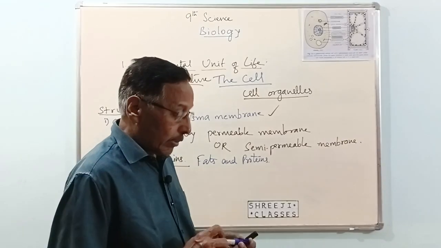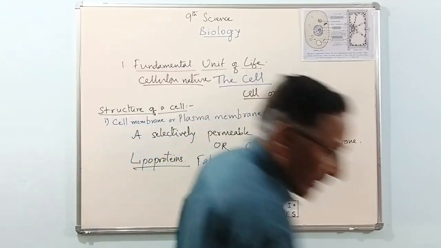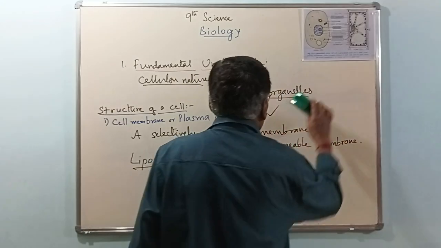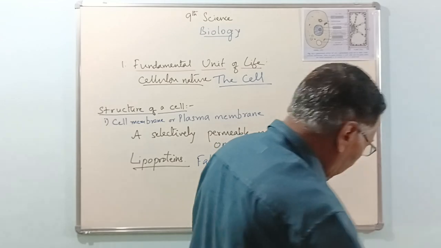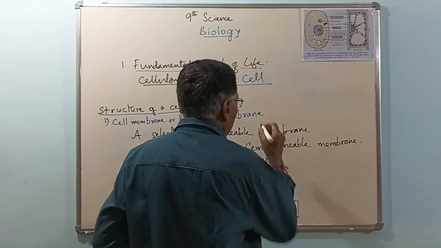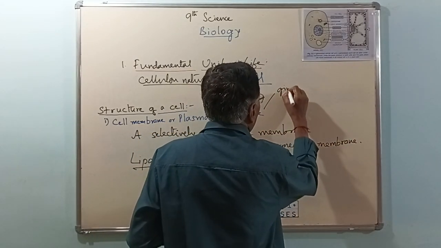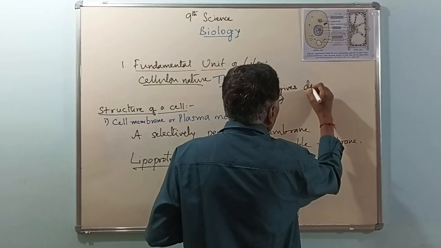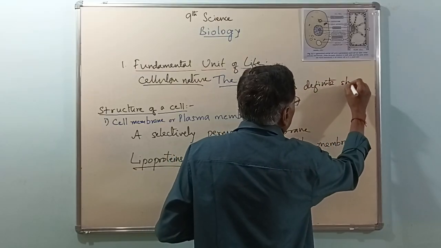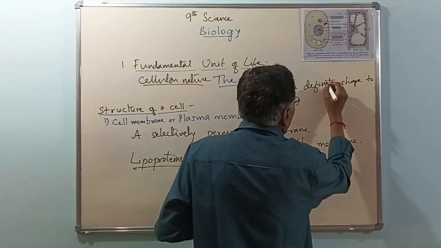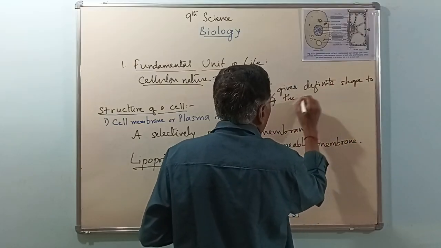Now, two functions of the cell membrane. One is it gives definite shape to the cell.